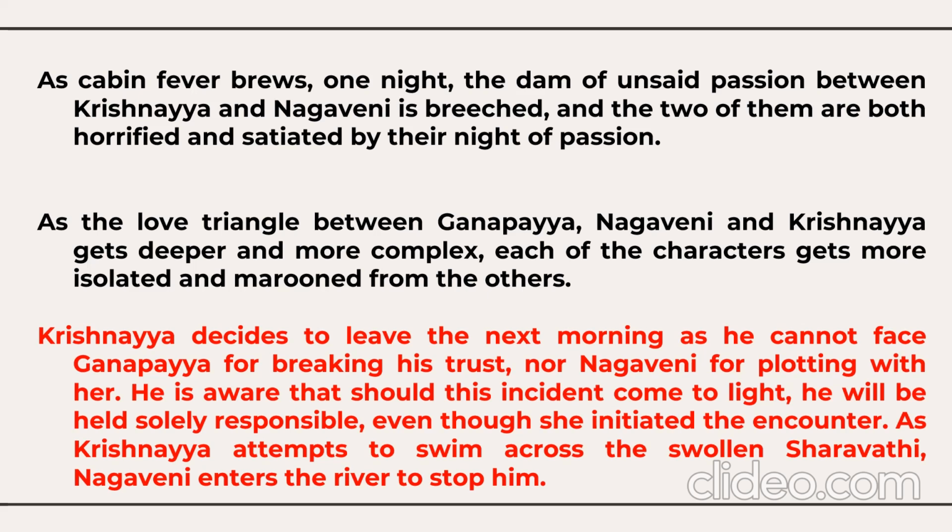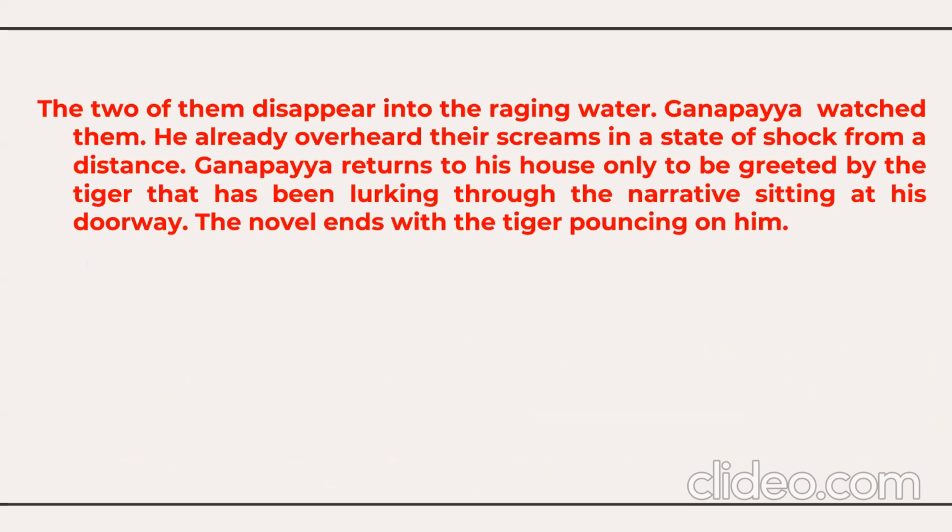He is aware that this incident will definitely come to light, and he will be held solely responsible, even though she initiated the encounter. As Krishnaya attempts to swim across the swollen Sharavati, Nagaveni enters the river to stop him. The two of them disappear into the raging water. Ganpaya watches them, and he clearly overhears their screams.